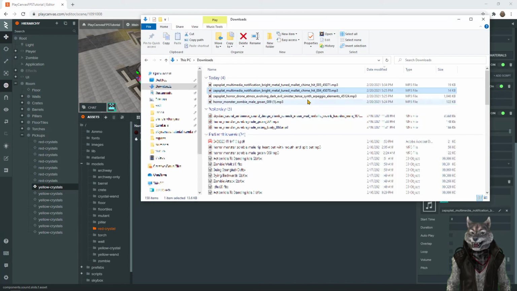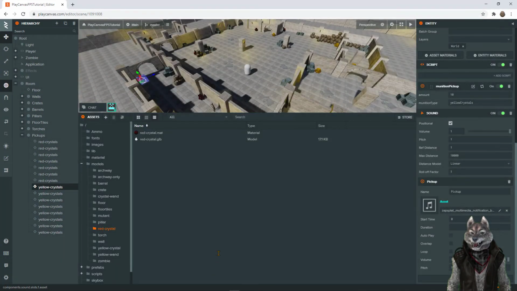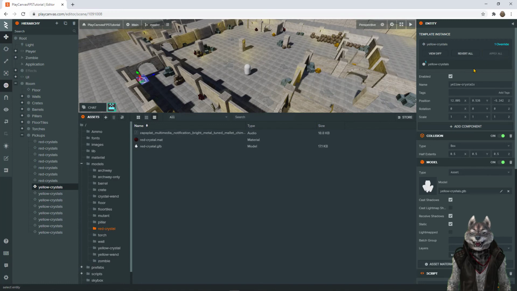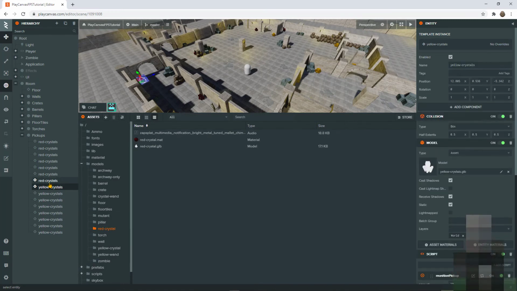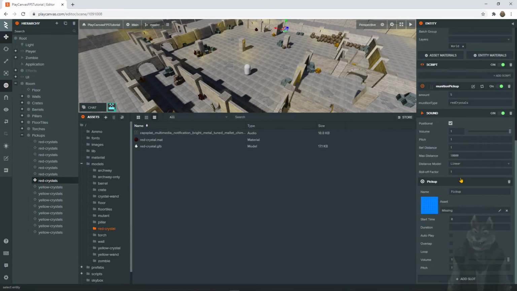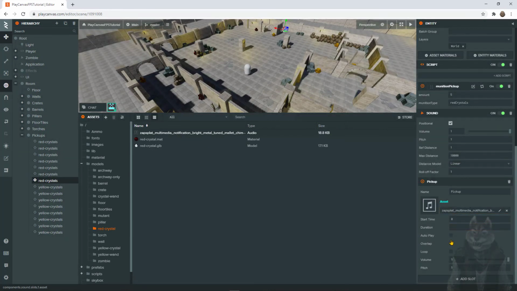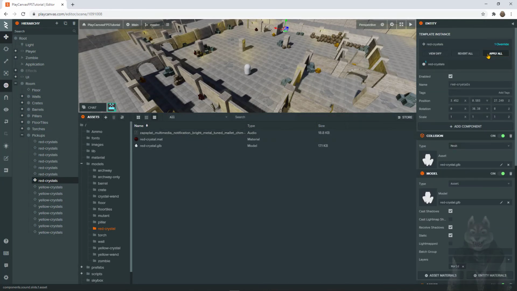Pick the other chime sound for the red crystal, drag and drop. Don't forget to apply the changes to the yellow crystal template so that all yellow crystals are affected. Now let's update the red crystal instance. Don't forget to apply the changes.